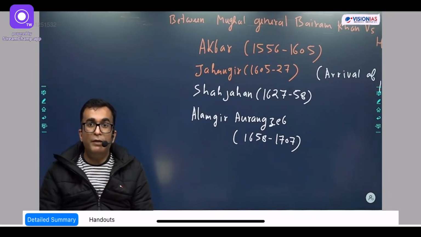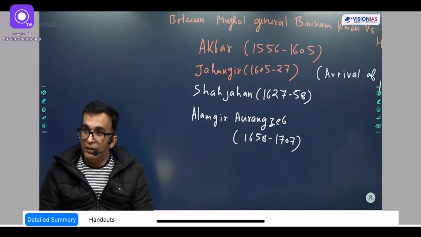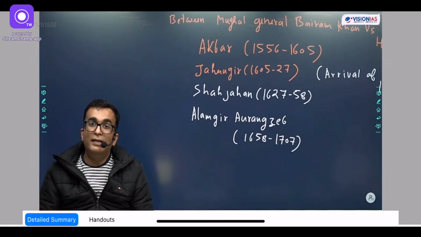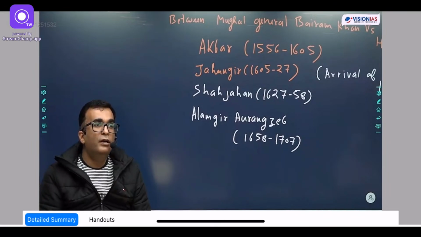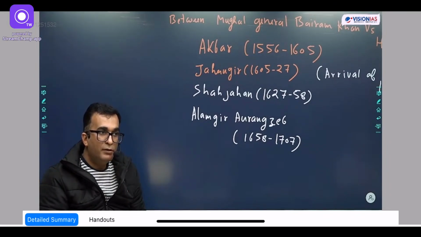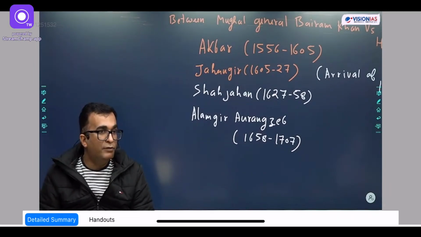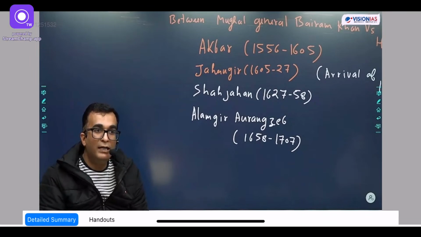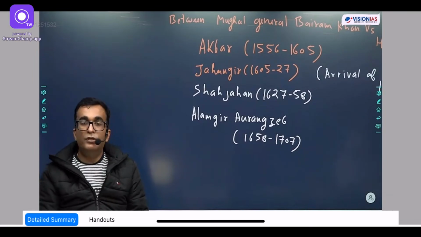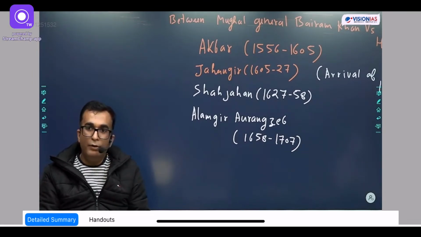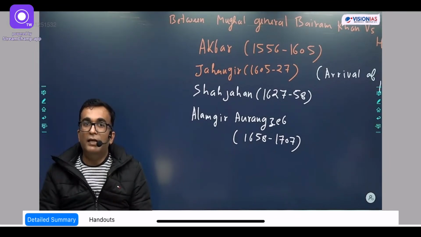Okay? So between 3000 and 2600, the pre-Harappan civilization started, and then the first civilization of India appeared in 2600. The reason for the appearance of this civilization was the surplus of agriculture and trade in the urban centers, development of the urban centers, and development of a special technique of administration. So Indus Valley was the first civilization, whose timeline was from 2600 to 1800. In 1800, due to varied reasons, the decline of the Indus Valley happened.